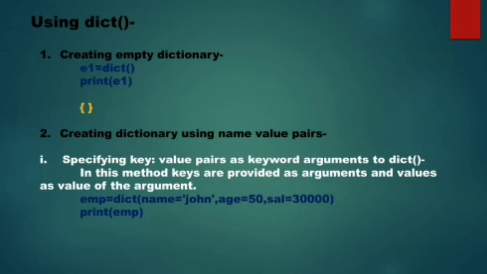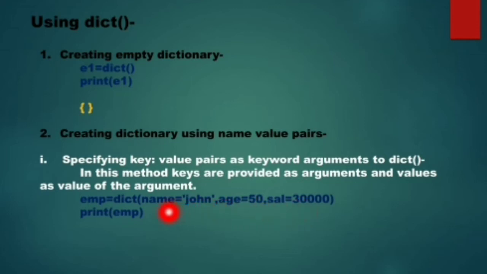See, I have written the dict function, and within the dict function I have written name is equal to John. Here name is an argument and John is its value. Another argument is age is equal to 50. So age is another argument and 50 is its value. Then we have Sal is equal to 30,000. So Sal is an argument and 30,000 is its value.